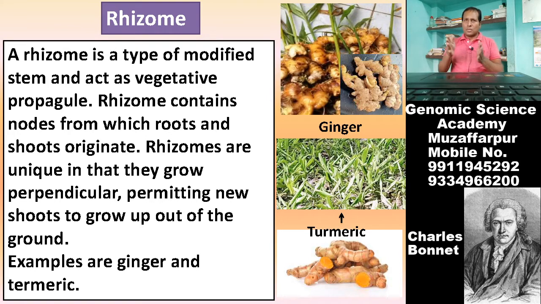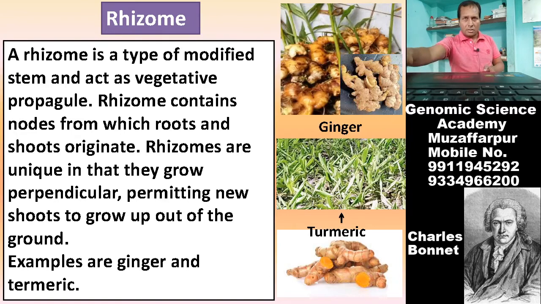A rhizome is a type of modified stem and acts as a vegetative propagule. Rhizome contains nodes from which root and shoot originate. Examples are ginger and turmeric. You can write this content in your notebook for your preparation for the examination.